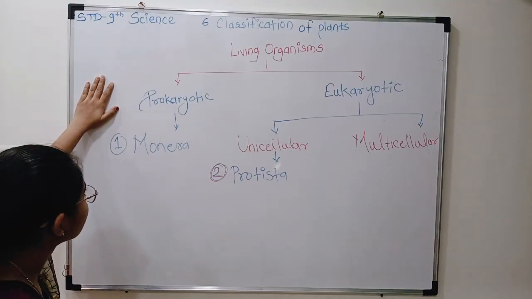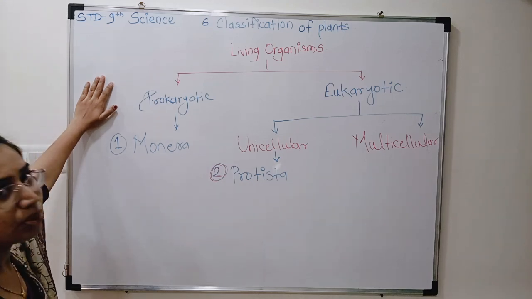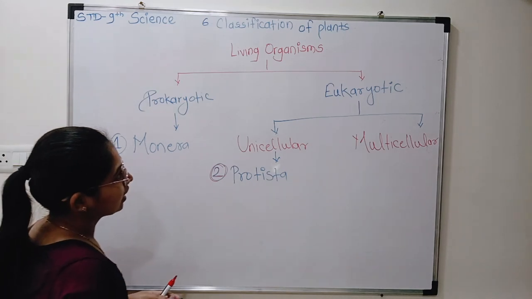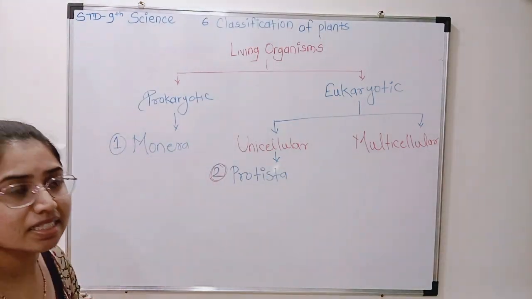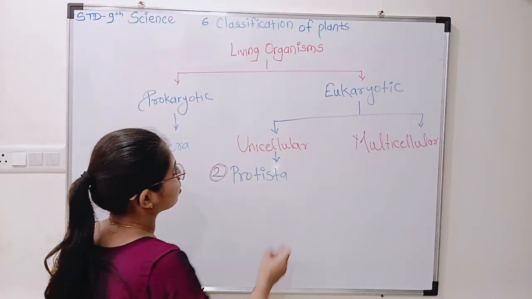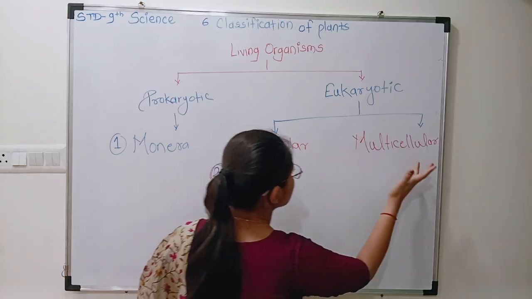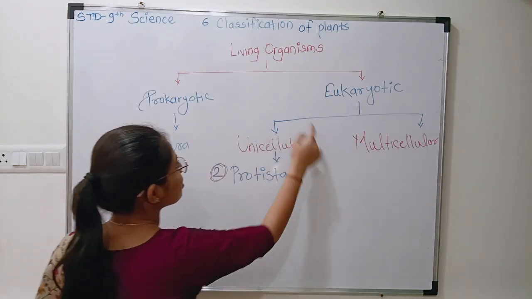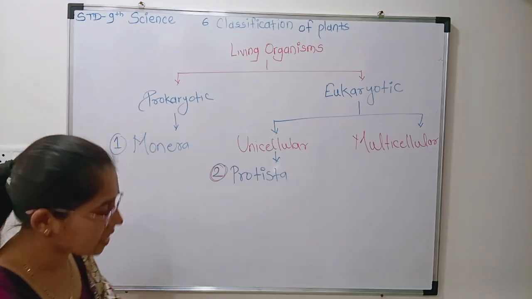In prokaryotic organisms, the cell does not include a nucleus. And in eukaryotic organisms, a nucleus is present in the cell. But in eukaryotes, two types of organisms are there, unicellular as well as multicellular. So unicellular eukaryotes are included in kingdom Protista.